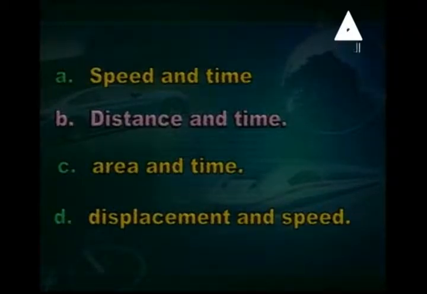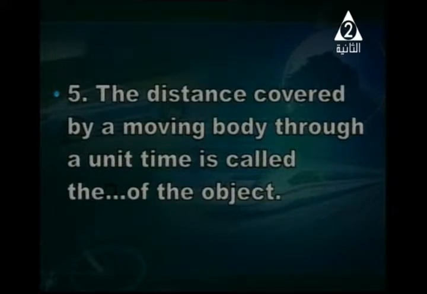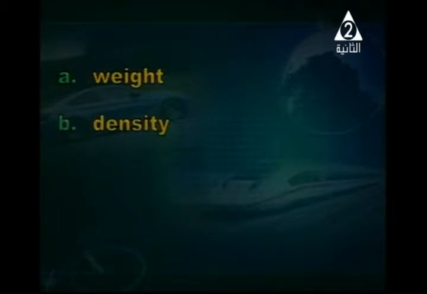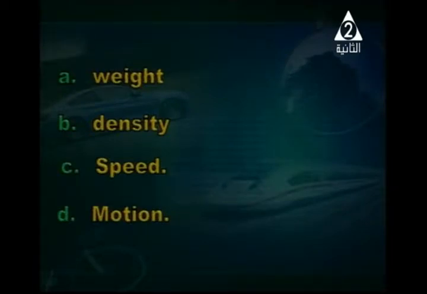But when I change the question to this: the distance covered by the moving body through unit time is called the speed of the object. Oh, this question, I have a distance, time, what do I need here? Mina, help me with this. I have weight or density or speed, or the first one is what? Motion. The answer is C, speed. Good to say C. We say speed.